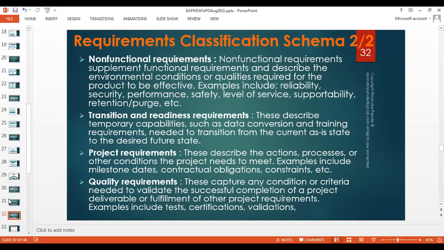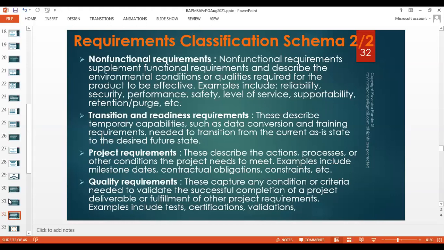We need to design that. It might be a scenario where for the first few months you train a couple of employees to guide other employees, but that's a temporary capability arrangement. In the long term, either you convert your solution to Spanish, or make sure everybody understands the English in your solution so that they can mark their attendance on a daily basis. I'm just sharing the example with you so that you can understand transition and readiness in depth.